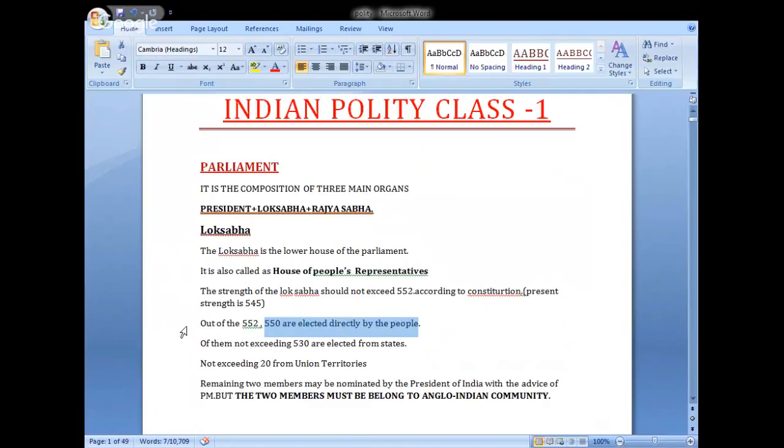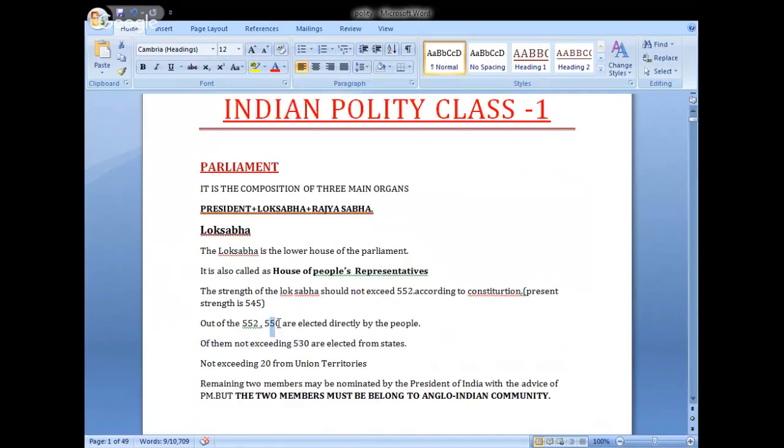It means the 552 members, 550 are elected directly. Of them, not exceeding 530 are elected from states.